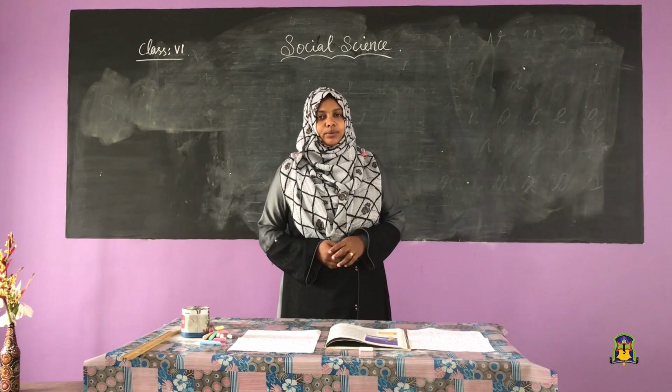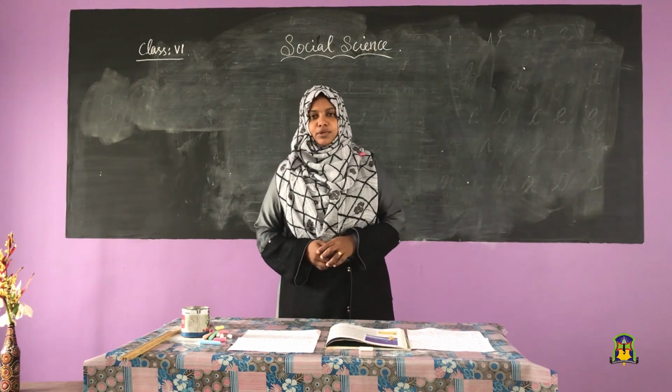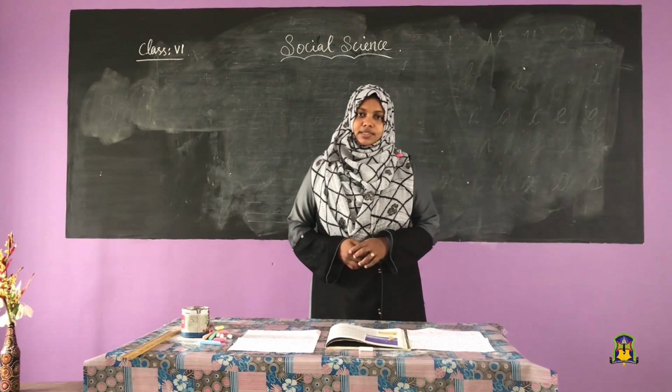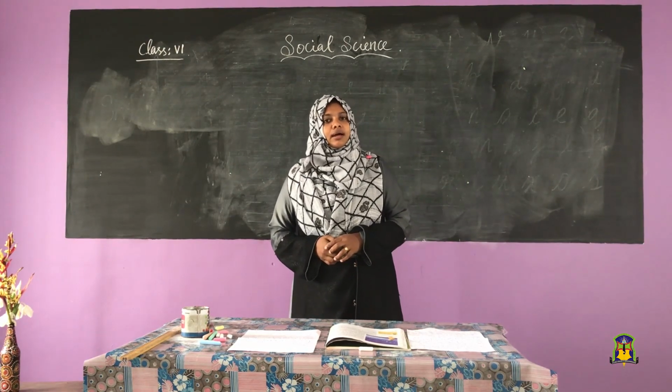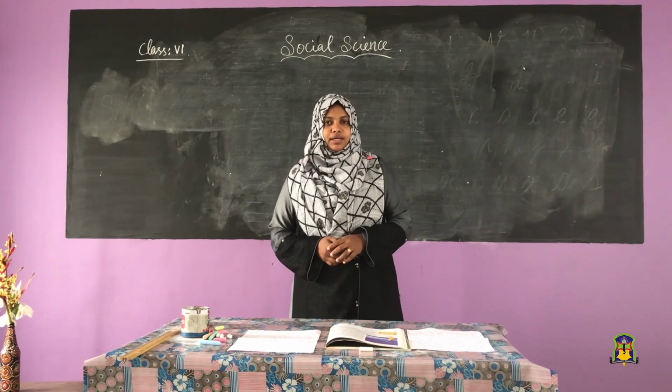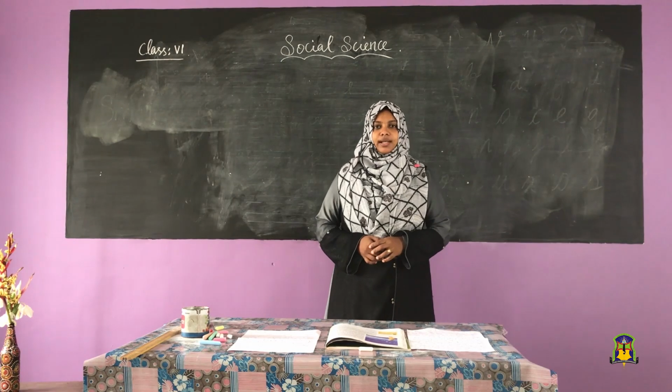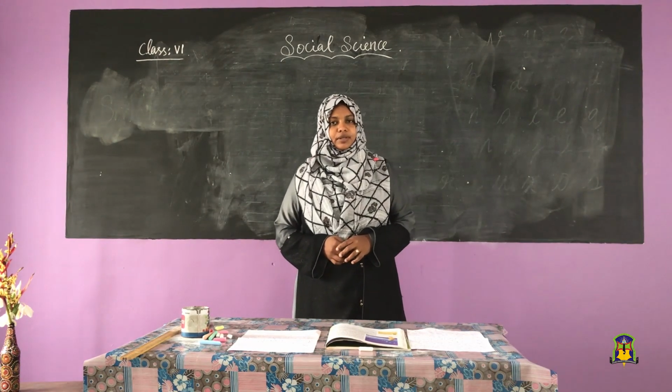In 6th standard, you have to study 3 social science textbooks. That means history, geography, and politics. History is our past, geography, the earth, our habitat, and politics, social and political life.